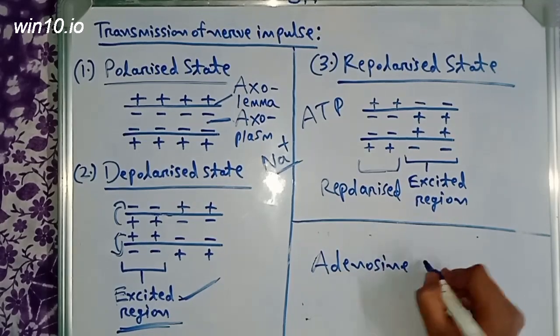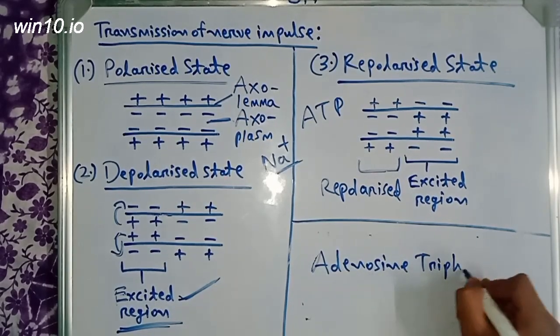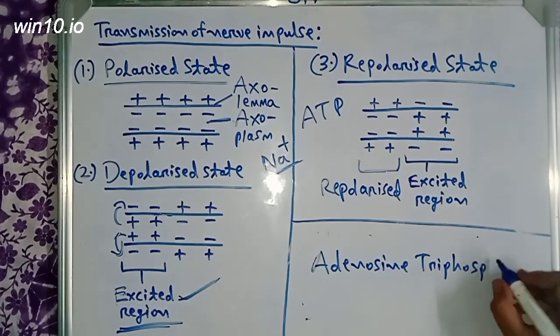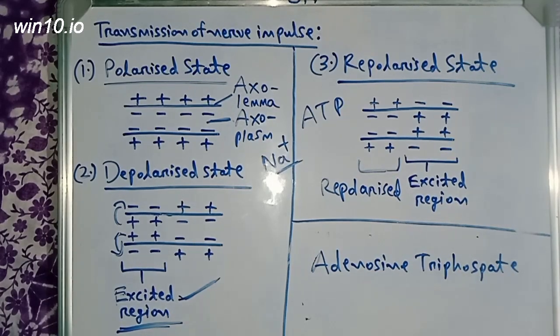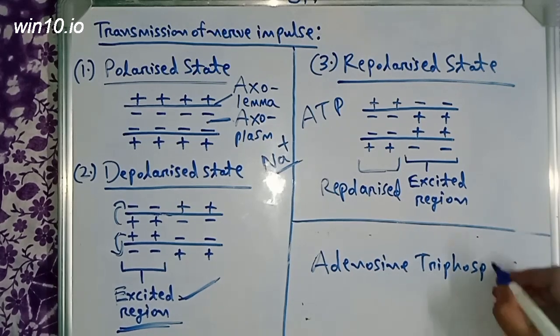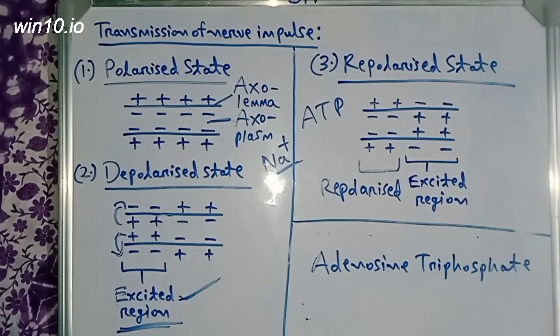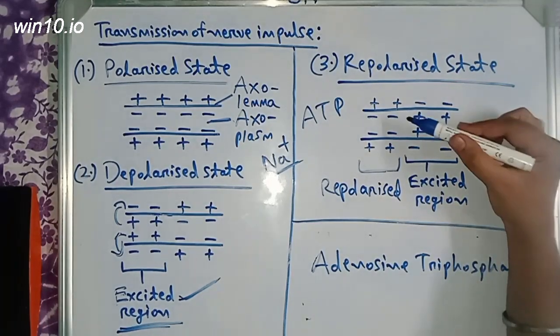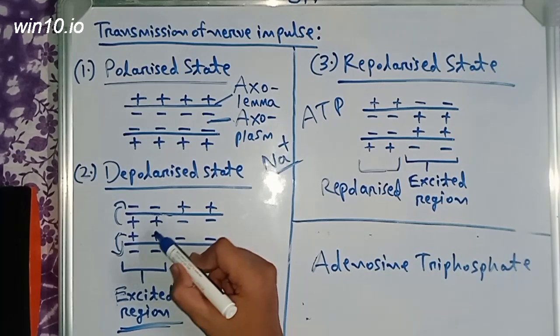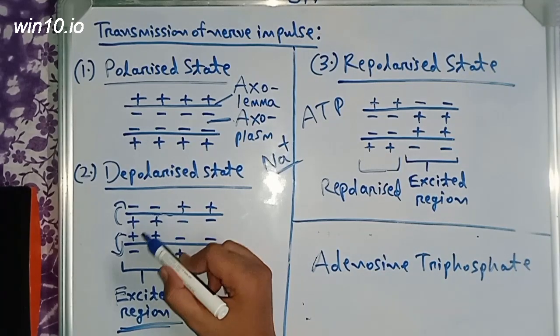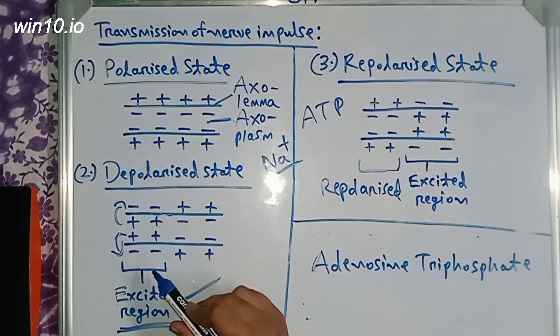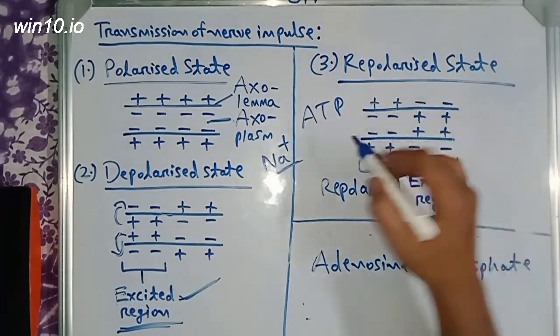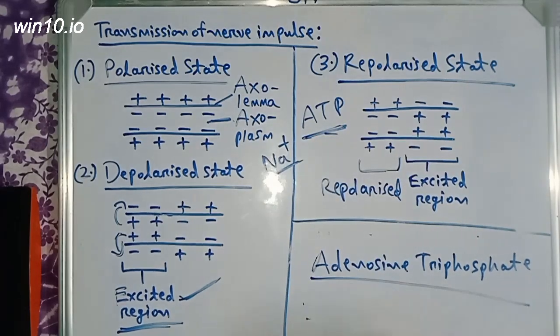Adenosine triphosphate is an energy containing molecule. So these sodium ions that were present inside were pumped outside through the use of energy in the form of ATP.